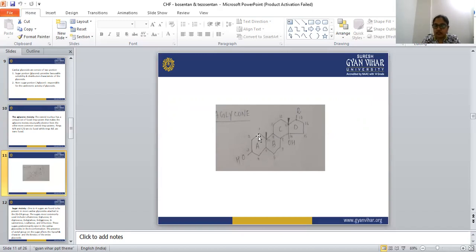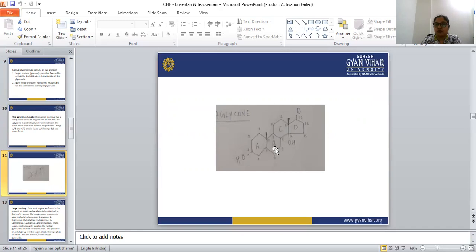Look at this: counting 1, 2, 3, 4, 5, 6, 7, 8, 9, and 10, this is the 10th position, then 11, 12, 13. So the aglycone, or the steroid nucleus, carries two angular methyl groups at C10 and C13.